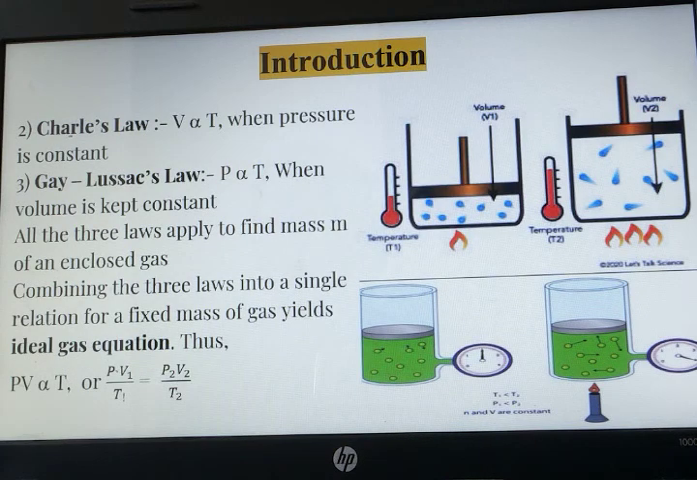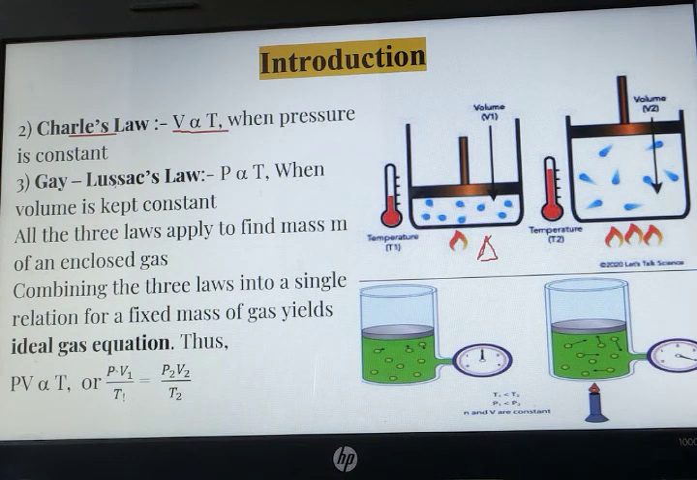Next one, Charles law. Charles law states that volume of a gas is directly proportional to temperature when pressure is kept constant. You can see these two figures. Previously it has just started heating, so temperature is less and volume is also less. In the second case, it is heated for a very long duration, so temperature is more and volume is also more. So what does it state? As volume is increasing, temperature is also increasing, and vice versa.